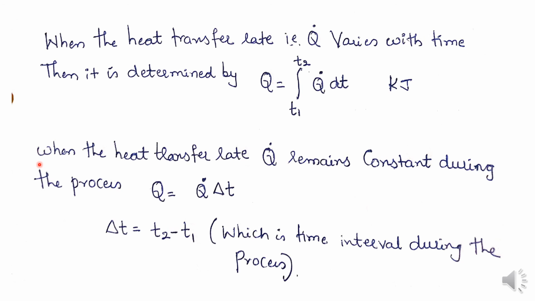And suppose the heat transfer rate Q dot remains constant during the process. Then we write Q equals Q dot into delta t, where delta t is nothing but t2 minus t1, which is the time interval during the process.